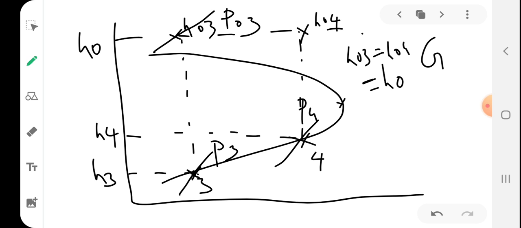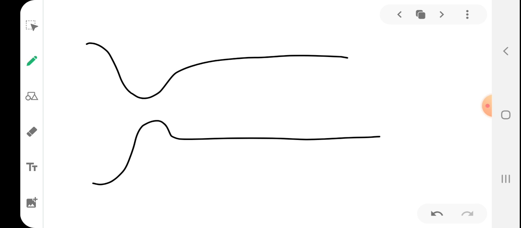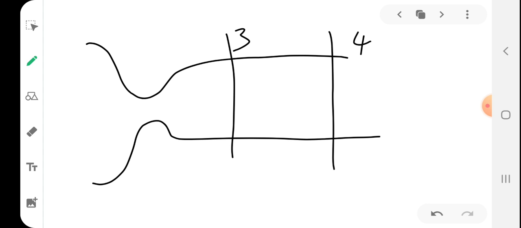Now you can see that P4 is greater than P3. Since this is supersonic, I am considering a supersonic flow because it is the lower branch. This is 3 and this is 4, and 4 is the downstream section.